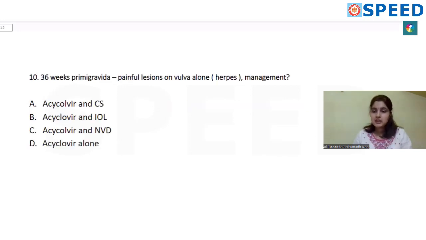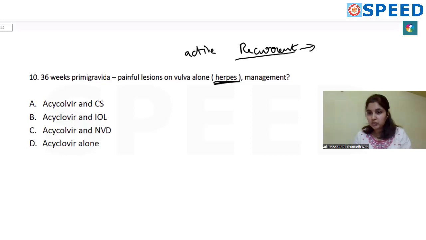Next question, at 36 weeks a primigravida comes with a painful lesion on the vulva alone, probably herpes. What is the management? So active herpes lesion, there are two types, primary and recurrent. If it is recurrent, the chance of infecting the fetus is very remote, so you do not have to worry about the mode of management.